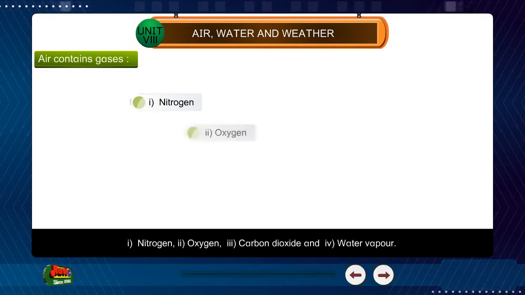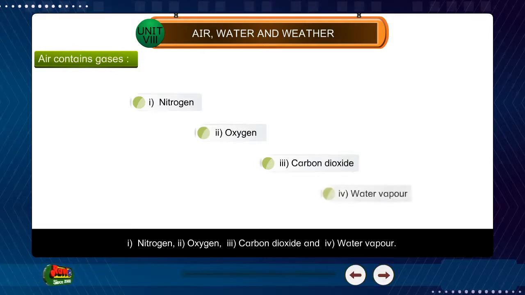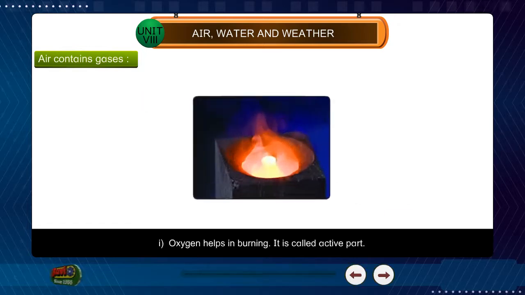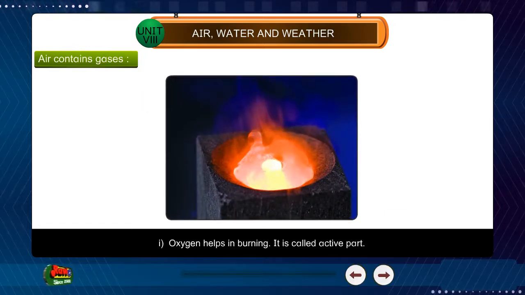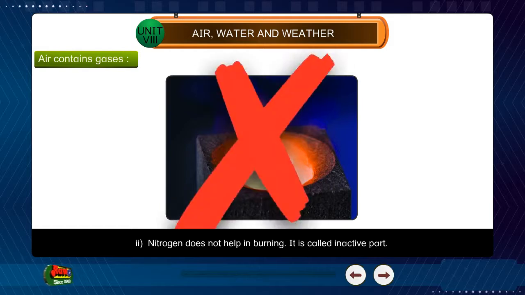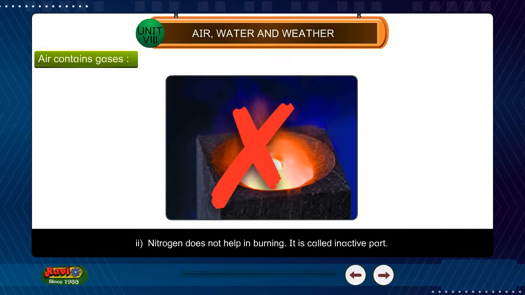Nitrogen, 2. Oxygen, 3. Carbon dioxide, and 4. Water vapor. 1. Oxygen helps in burning. It is called the active part. 2. Nitrogen does not help in burning. It is called the inactive part.